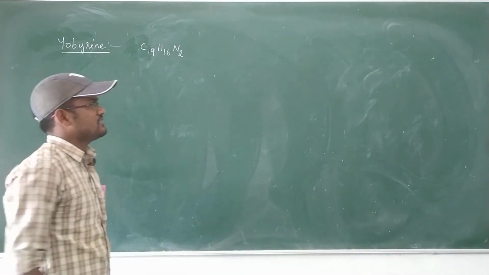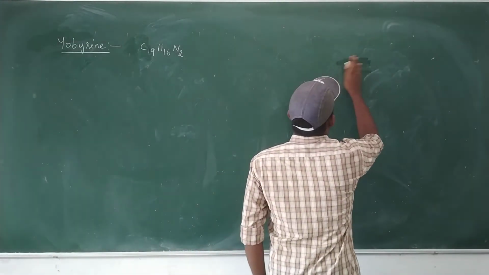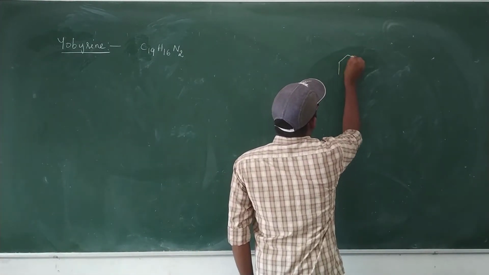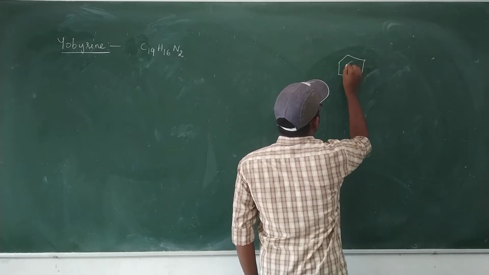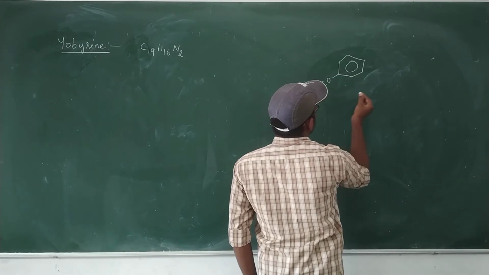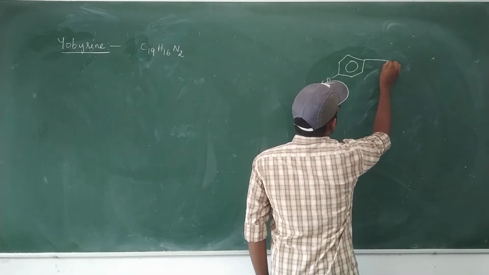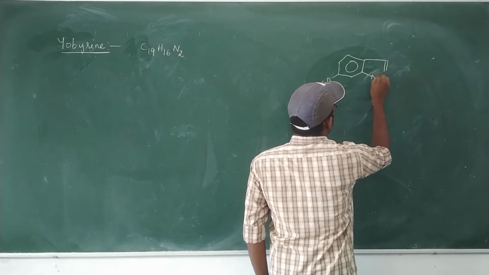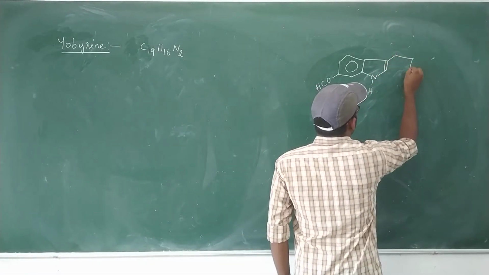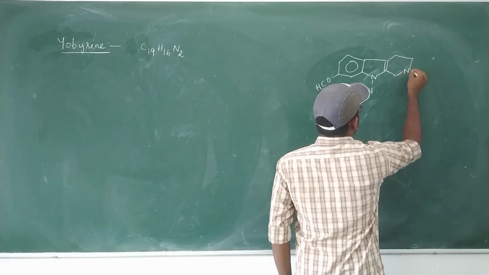So first let us see what is reserpine and what is reserpic acid. We already know the structure of reserpine. This is the first ring, which looks like anisole. The second ring is the indole ring. The third ring is a nitrogen containing ring.